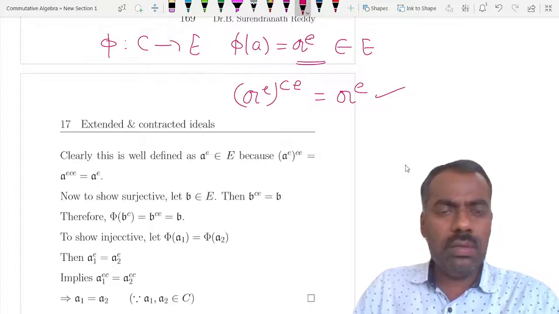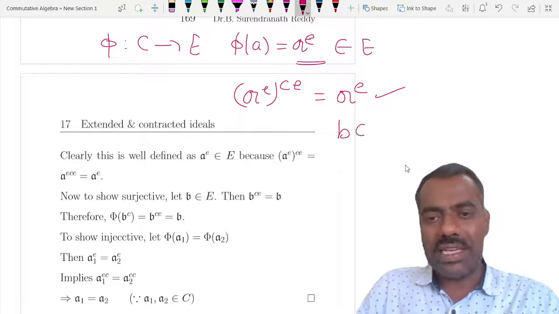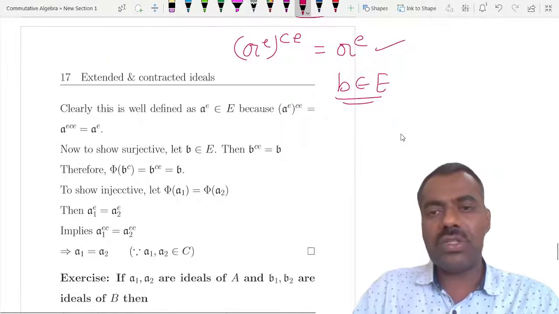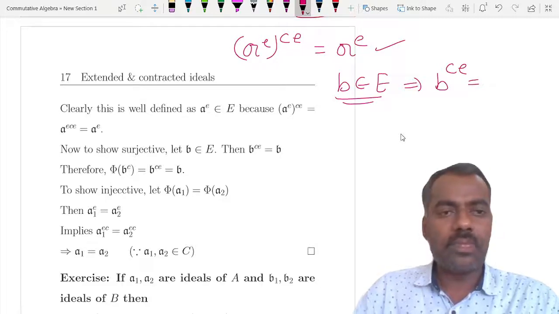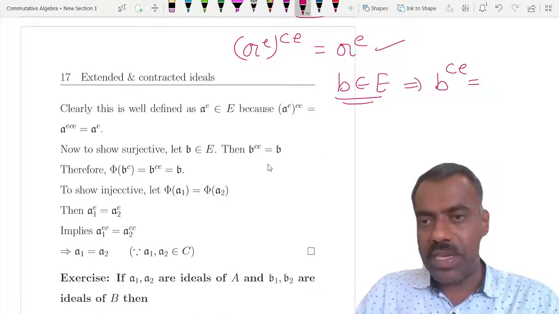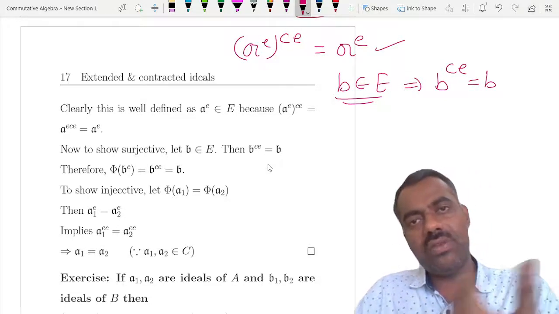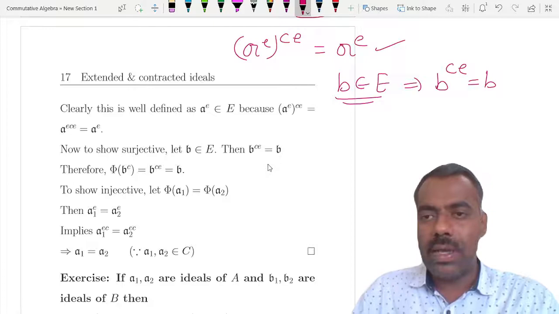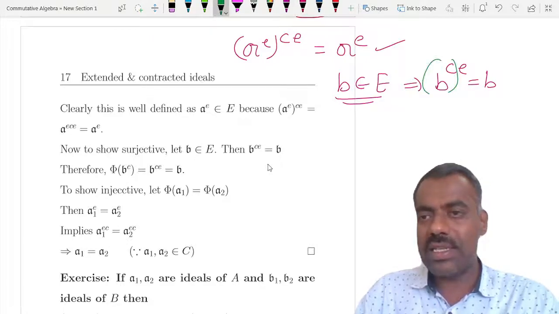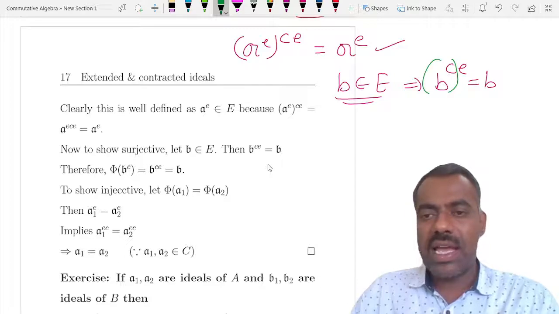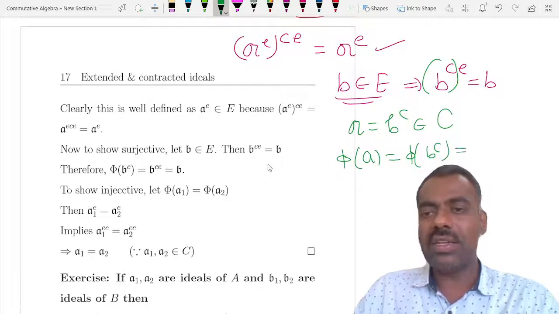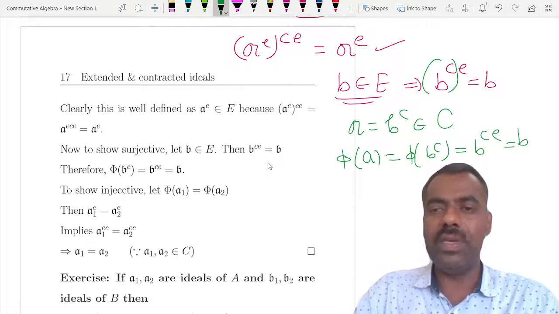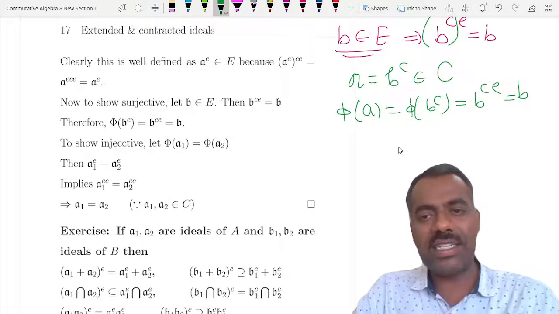Now why is this surjective? To show something is surjective, let B belong to E. If B belongs to E, that means BCE is the same as B, because when you contract it and you extend it, you should get the original one. If you call A is equal to BC, then it belongs to C. So phi of A, which is the same as phi of BC, is the same as BCE, which is equal to B. So we have shown that phi of A is equal to B. So it shows that it is surjective.